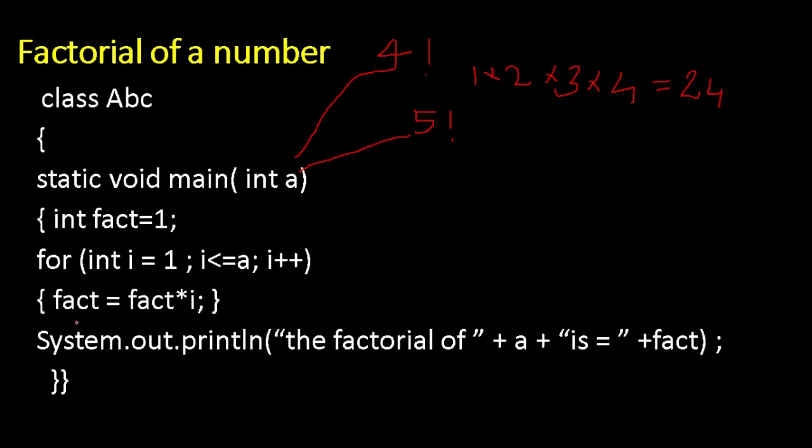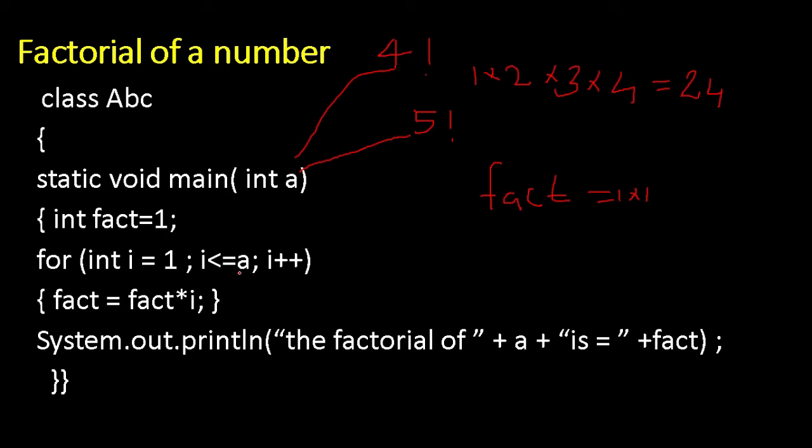Okay. First step, fact is equal to fact into i. In fact, what is there? 1 is there. See, fact is a variable. Fact into i, already in fact 1 is there, so 1 into i, i means 1. Okay, this has happened just now. Now see, the scope of this for loop is up to here only. Remember that you need to look at the curly bracket. Okay, i plus plus, i becomes 2.